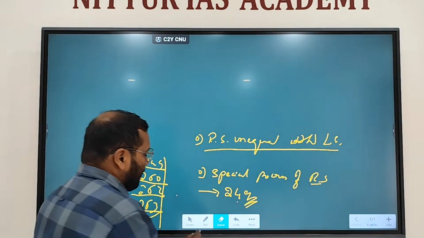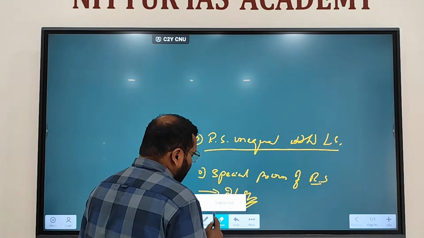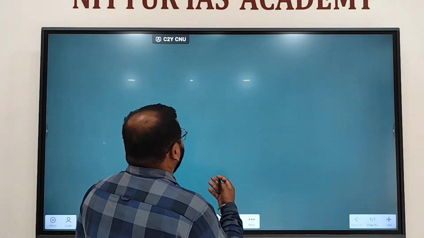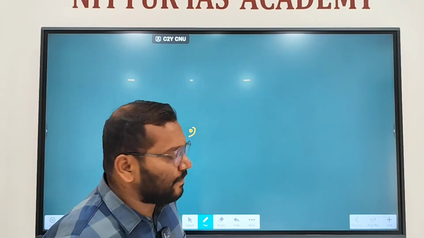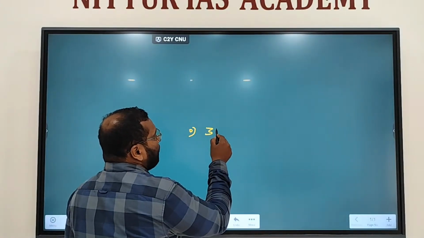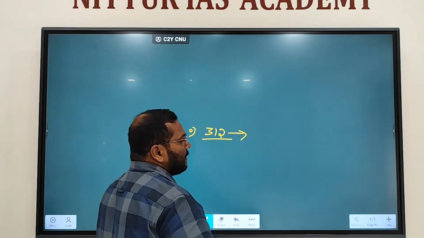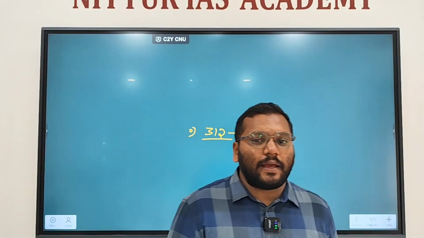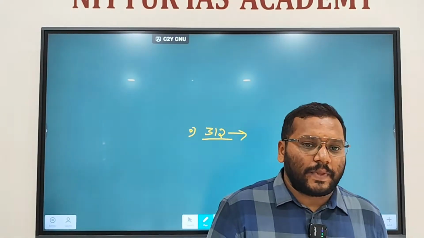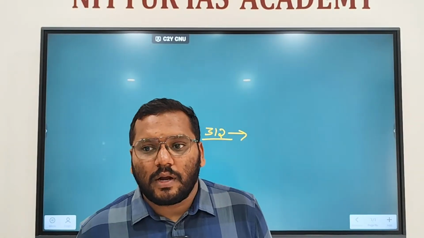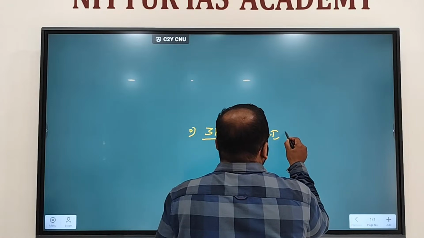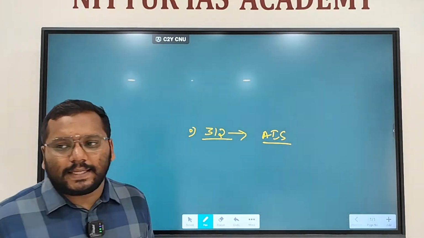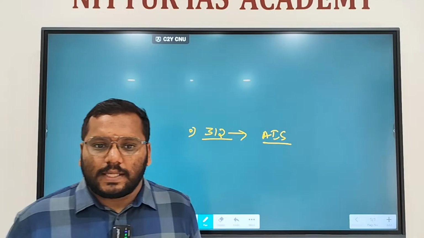So next one is creation of All India services. How many All India services do we have? 3. What are those? IAS, IPS and IFS, Indian Forest Service. Rest are central services, right? Article 312 empowers Rajya Sabha to pass a resolution to create All India services. Okay, simple.